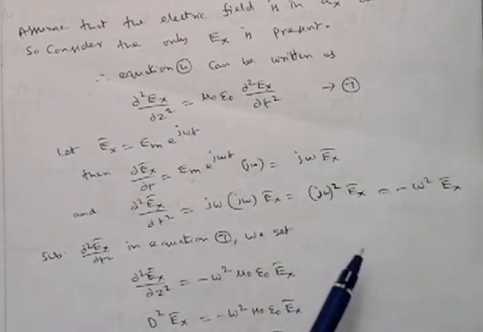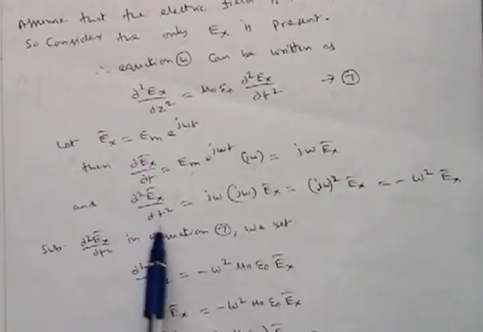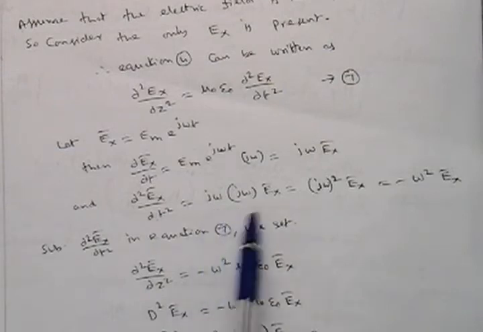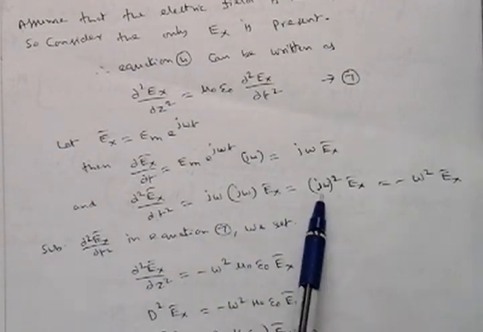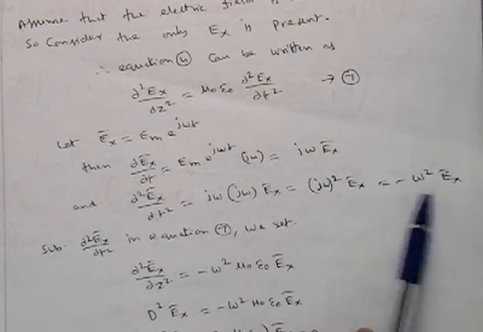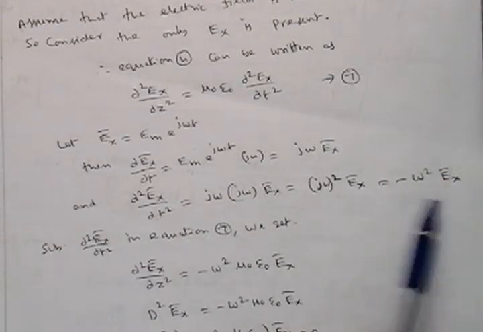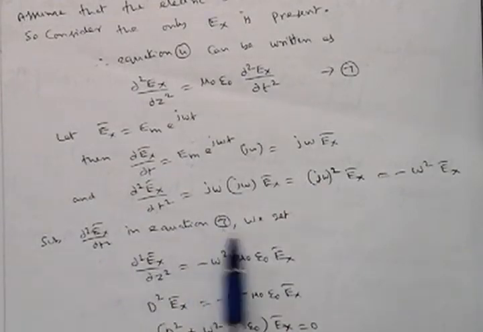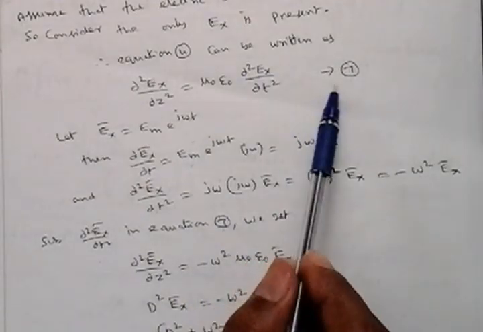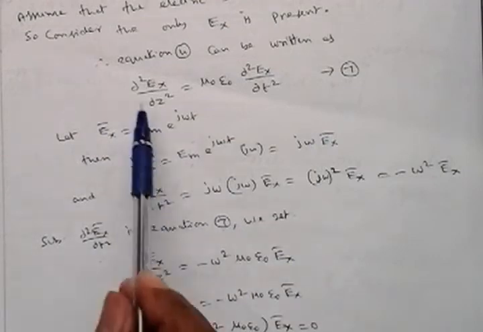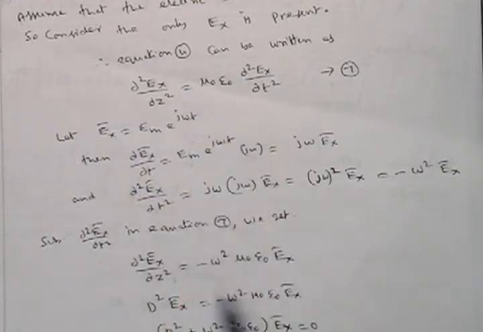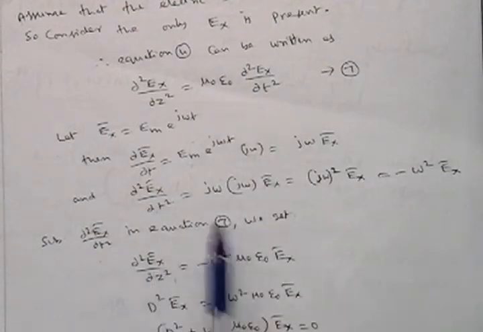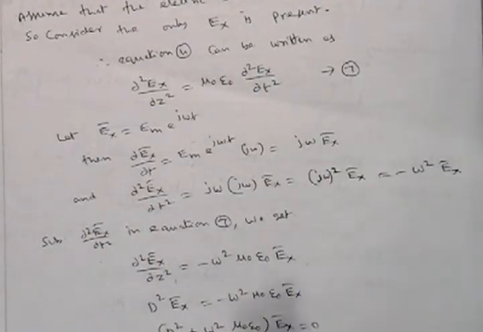Once again take one more differentiation term. Dou square Ex by dou T square is equal to the same thing, j omega Ex. So j omega whole square Ex, that is minus omega square Ex. So we need to substitute dou square Ex by dou T square in equation 7. We will get dou square Ex by dou Z square is equal to minus omega square Ex.